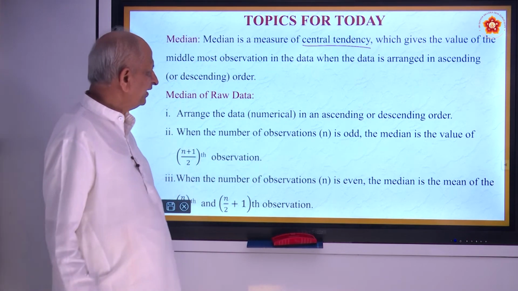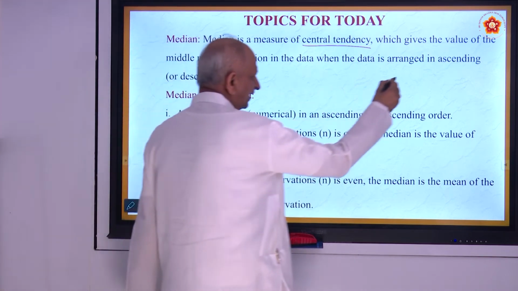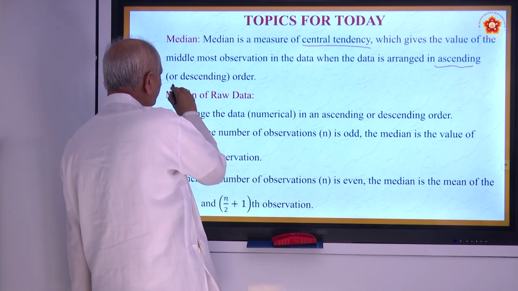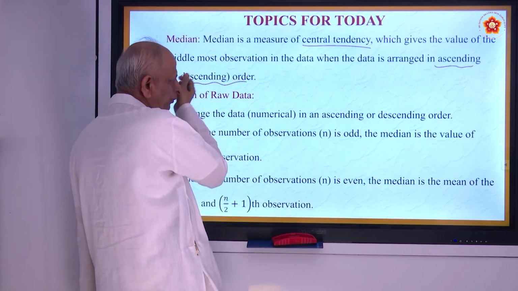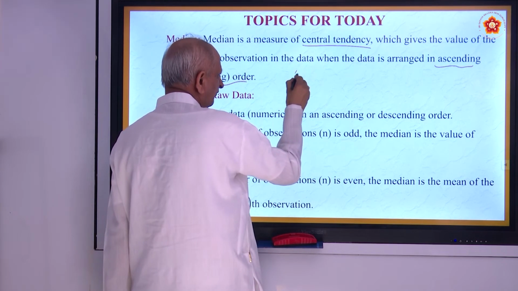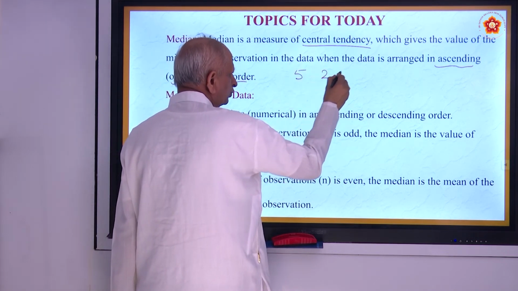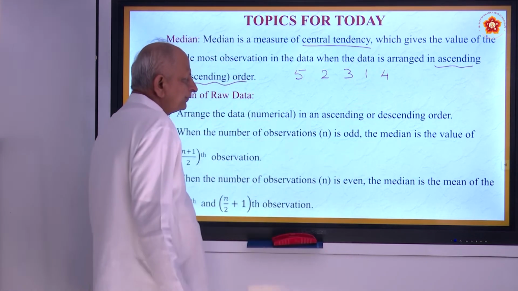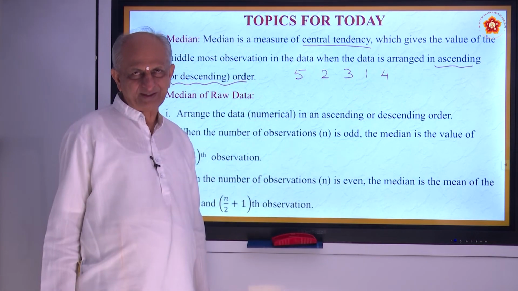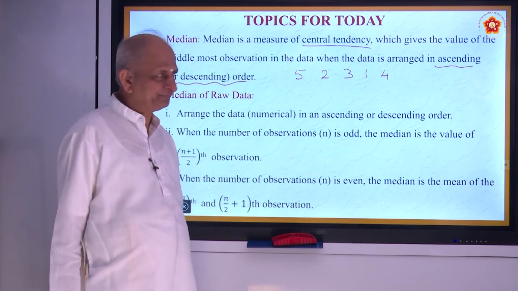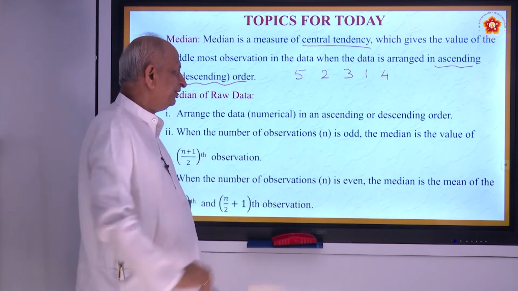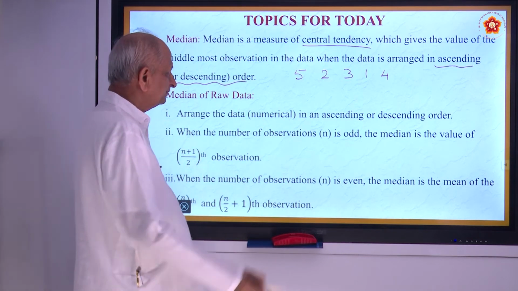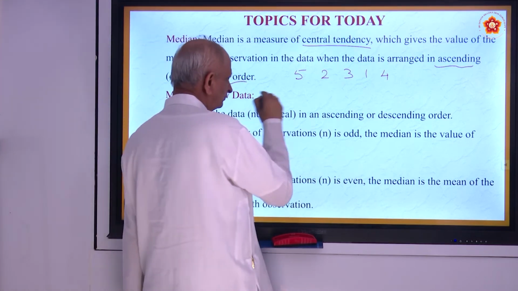When the data is arranged in ascending or descending order. For example, if we have numbers like 5, 2, 3, 1, 4, we can't make out which is the middlemost number. So what you have to do is arrange it in ascending order.